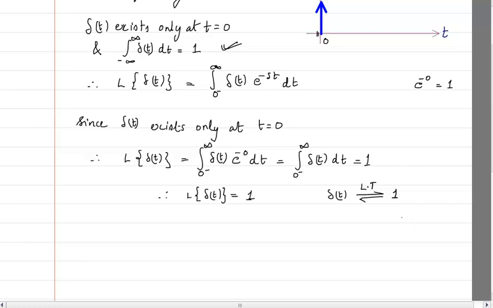I have drawn the arrow like this, forward and then coming back. What is the meaning of that? If I take the Laplace transform of delta t, I will get this, and if I take something called the Laplace inverse transform, I will get this. There is a Laplace inverse transform, and that we will discuss within this chapter itself.